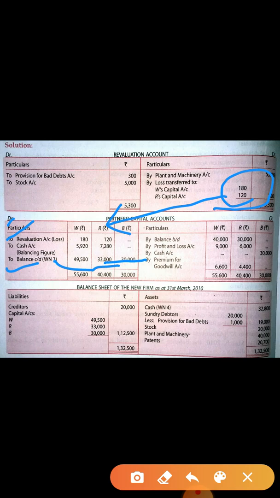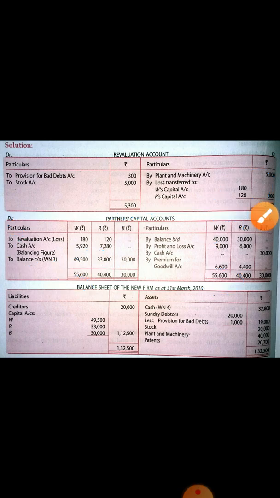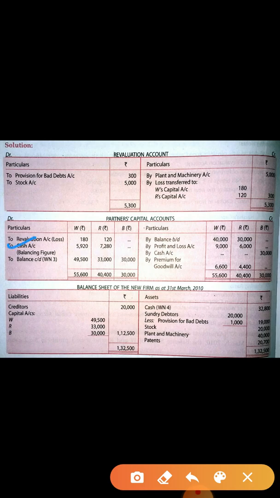Now you have to give the total. So first do the total. Now see which side is greater. Here the credit side is greater by 55,600. So subtract the amount, and the remaining amount which will come you have to write down as to cash. Write down as to cash. This is the balancing figure.